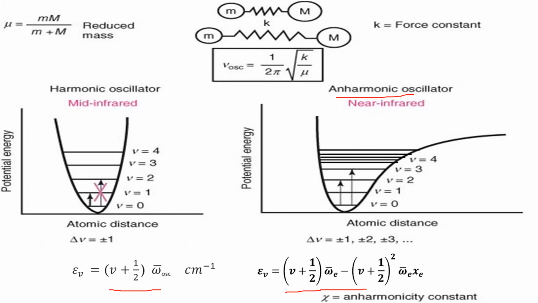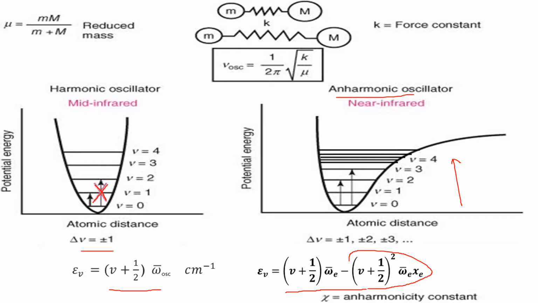Now, comparing the harmonic oscillator and the anharmonic oscillator: in the harmonic oscillator, the energy levels are equally spaced. But because of this term, as the v value increases, the energy levels come close together, and at the same time there comes a point where the bond breaks. In harmonic oscillation, delta v equal to plus or minus 1 is the allowed selection rule.